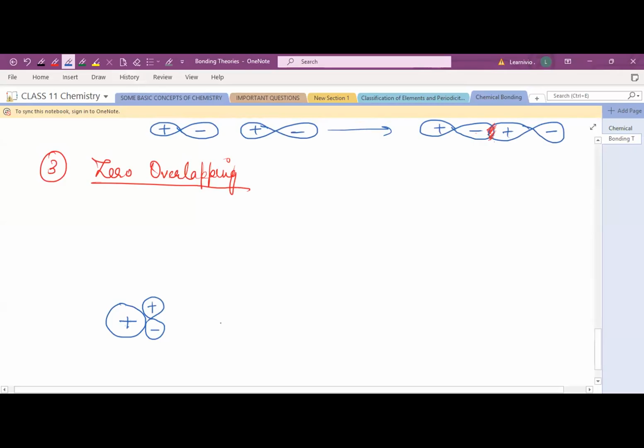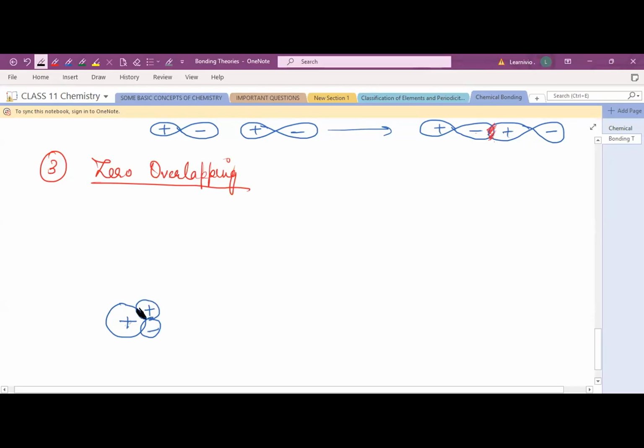When the overlapping occurs, let me show the overlapping here. Suppose this is overlapping, plus and minus. So here, between the plus plus, this will be the overlapping.